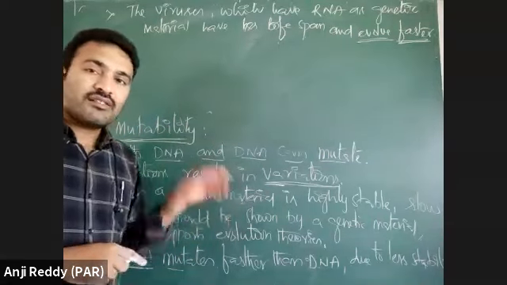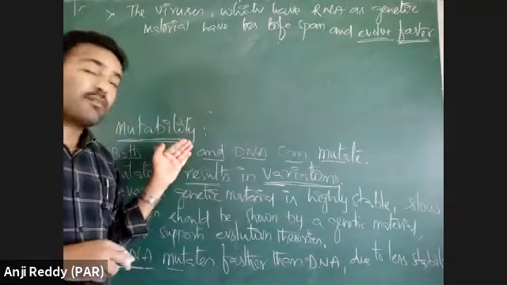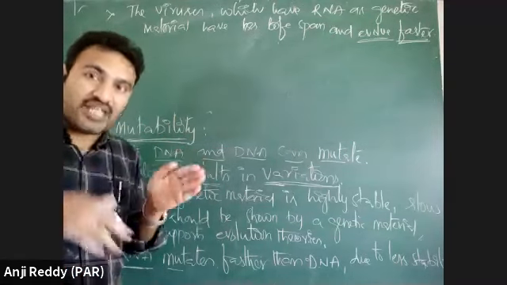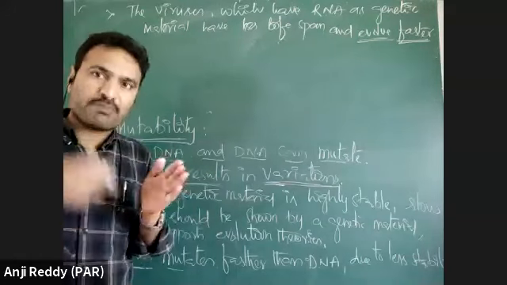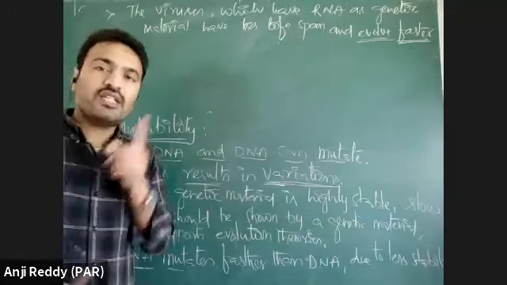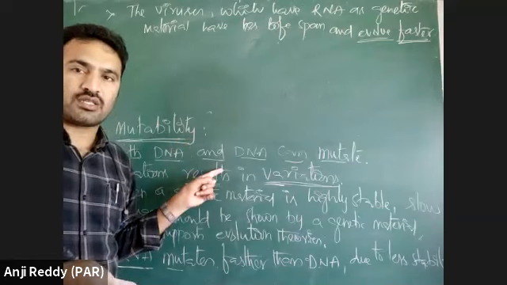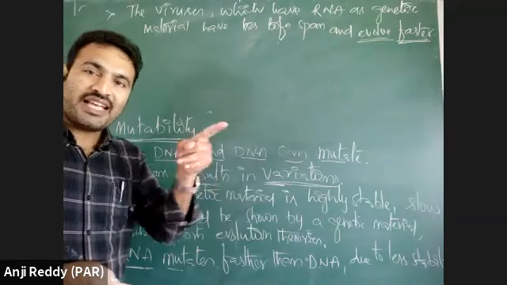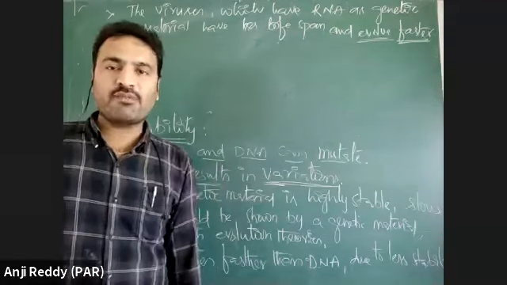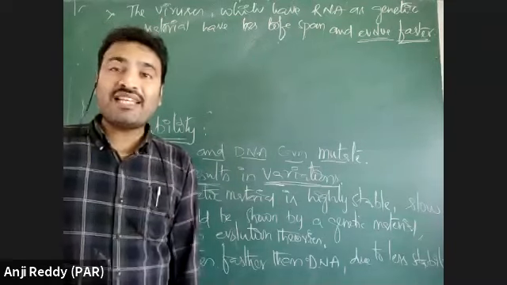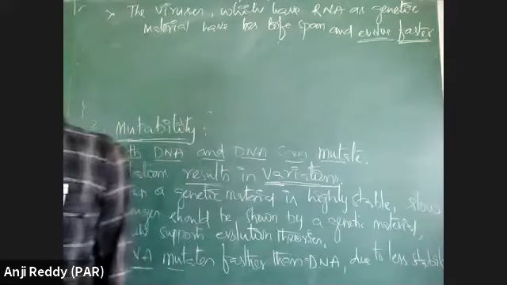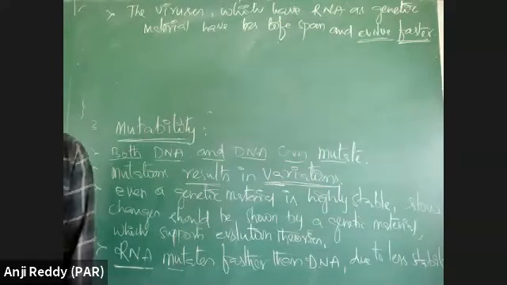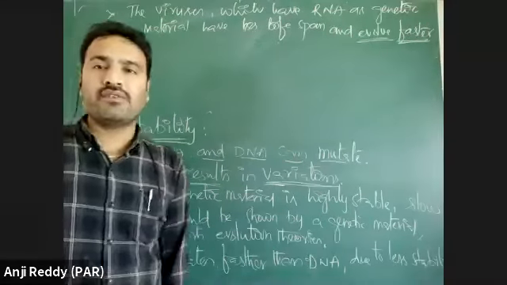As the lifespan of coronavirus is short and it is spreading very fast, mutations are taking place very fast. But in HIV, the lifespan is more, but the spreading of HIV is very less. As spreading of HIV is very less, mutations are slow in the HIV virus.